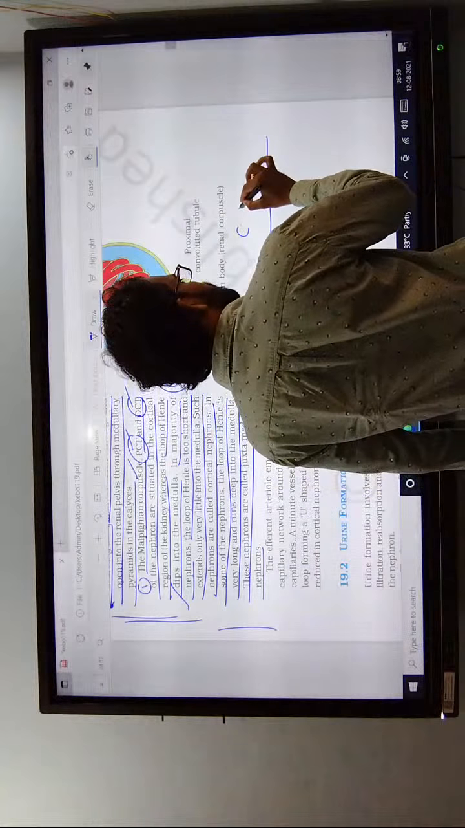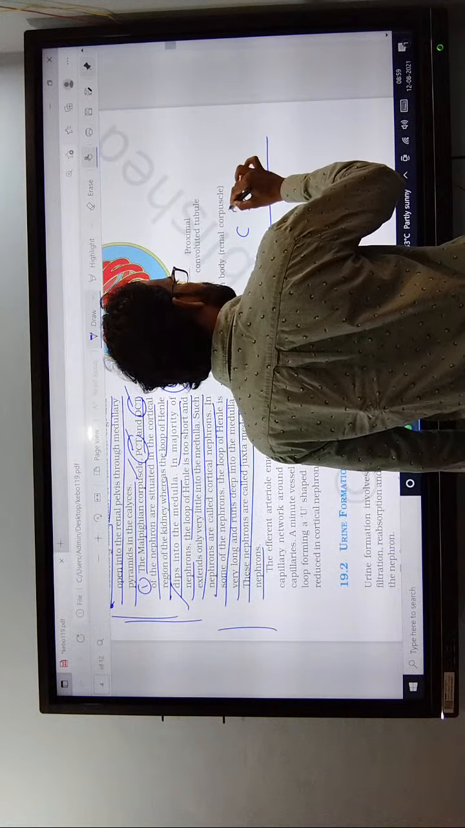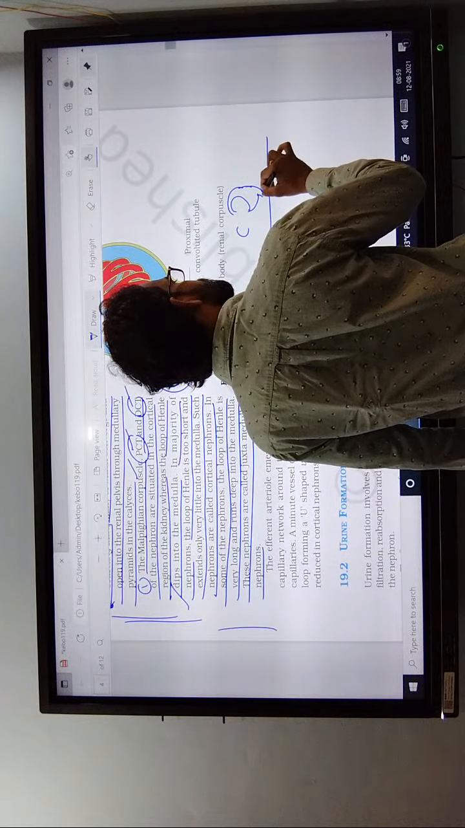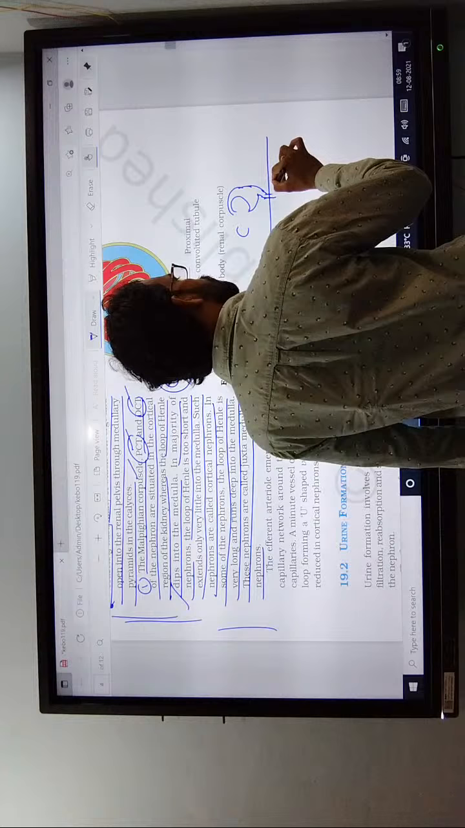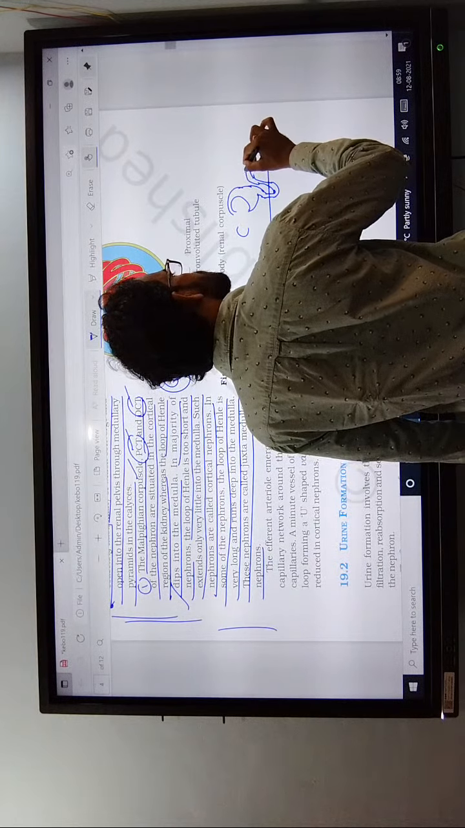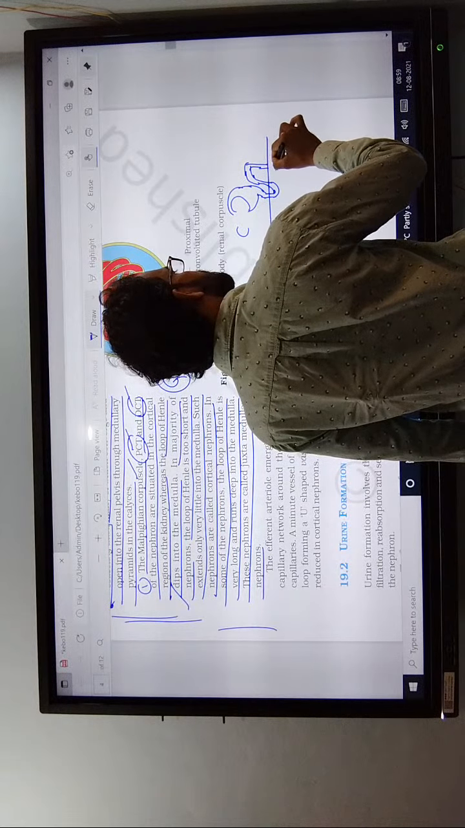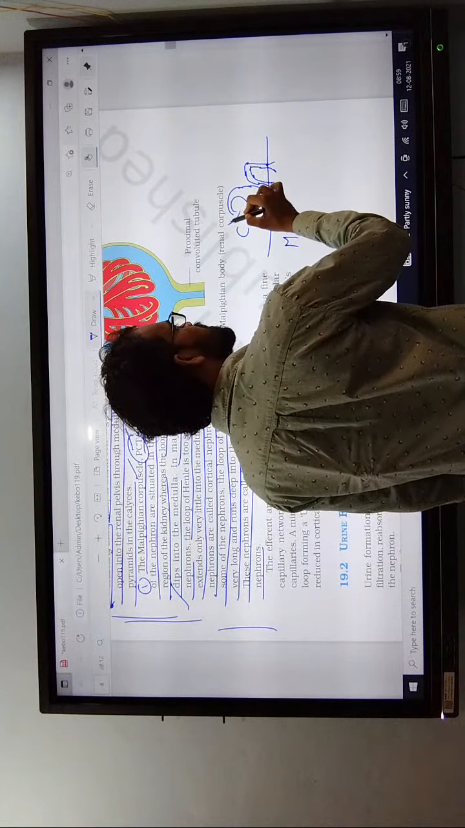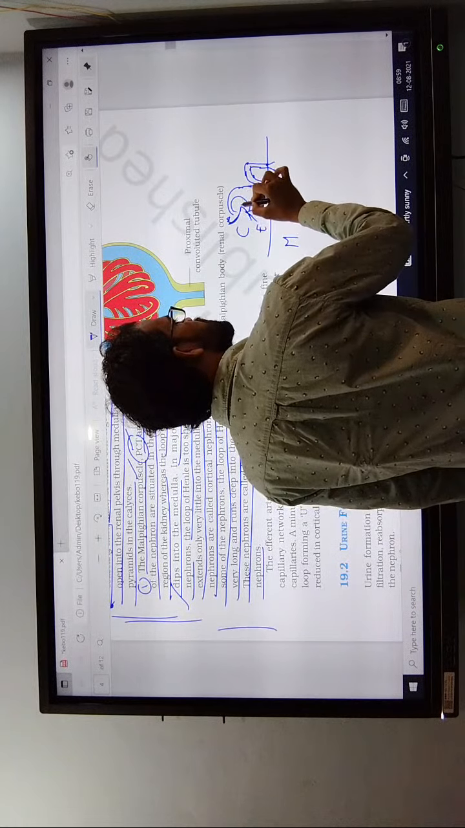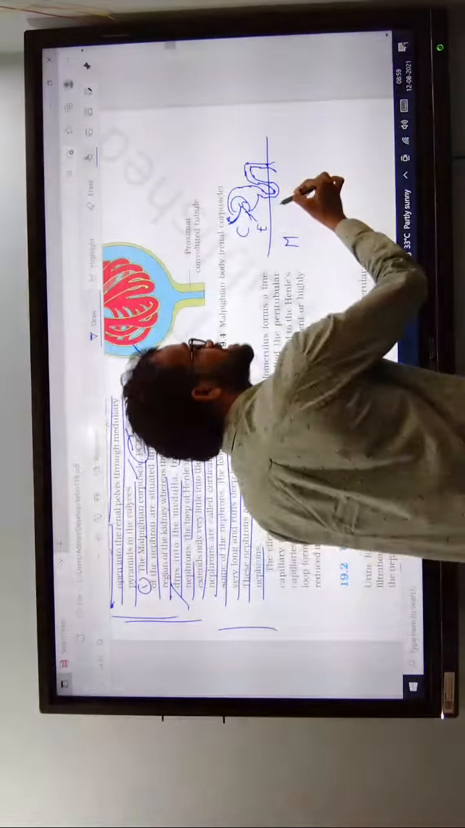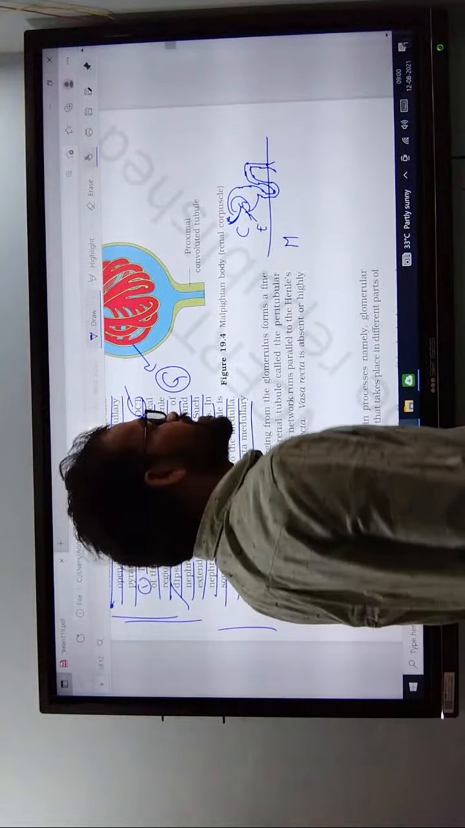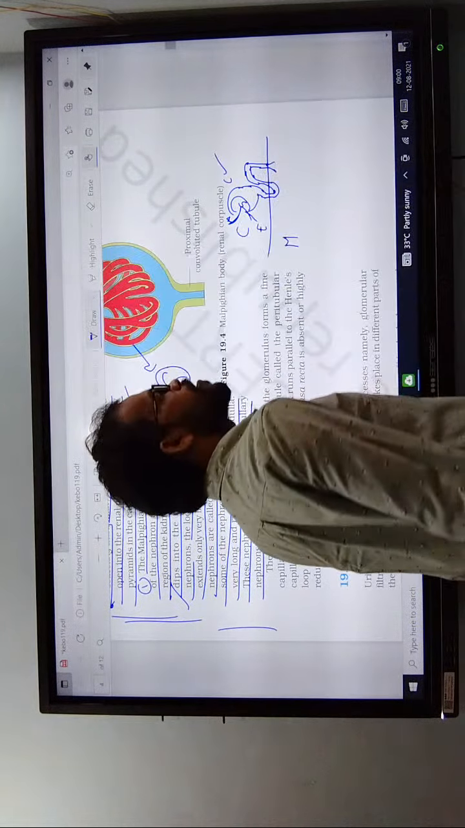See now, this is the Bowman's capsule. The Bowman's capsule opens into the PCT. The PCT opens into the loop of Henle. The loop of Henle leads to the DCT, and the DCT opens into the collecting duct. See now, the afferent arteriole leads to the glomerulus. The maximum area is located in the cortex area. That is nothing but the cortical nephrons.